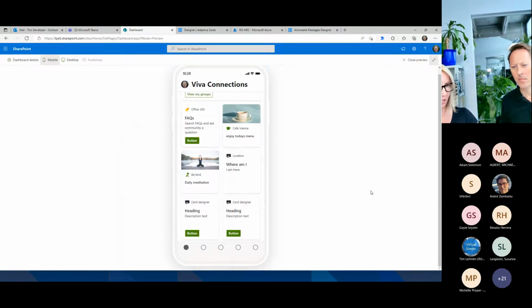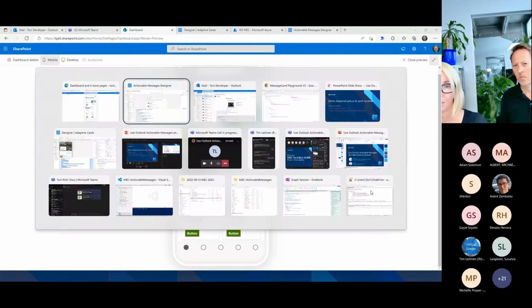So what have you seen here? We looked at how we can integrate adaptive cards, how we can have the same experience that we have in Viva Connections also in Outlook, how we can use the templates, and then we will also move on to our next slide.